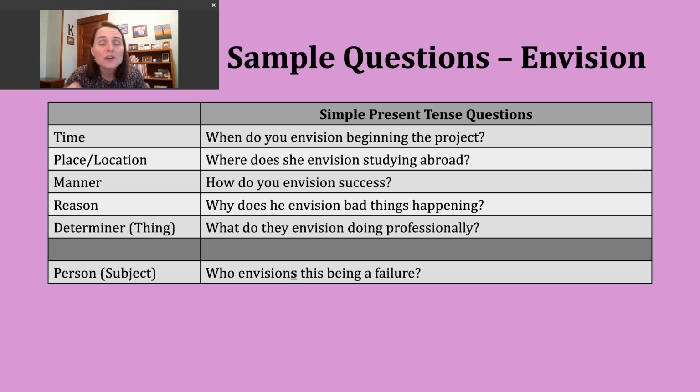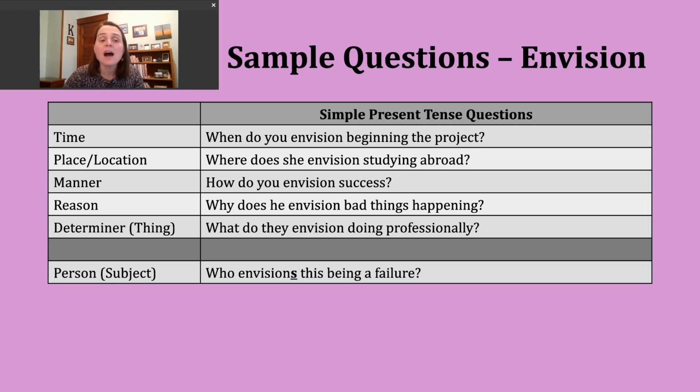Okay, so here you can see the S on the end of the verb, right? And you might think of that in the simple present, in the affirmative with he, she, it. He envisions, or she envisions this, right? We're going to use that third person form of the verb here in our simple present questions.